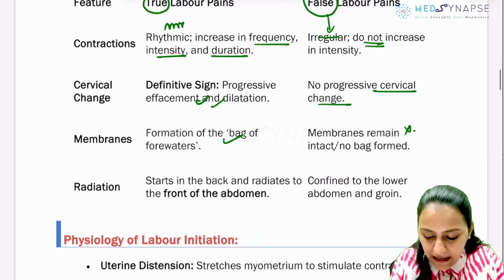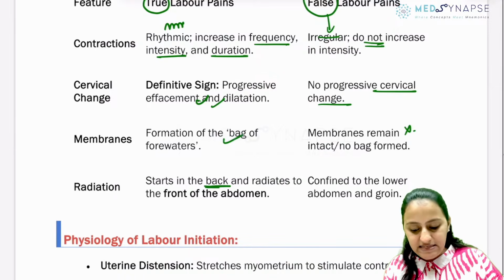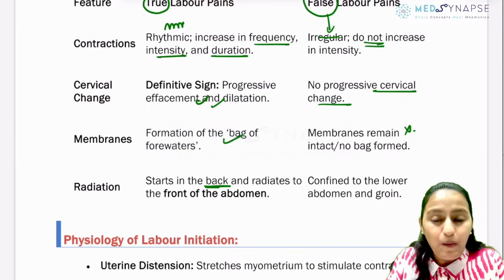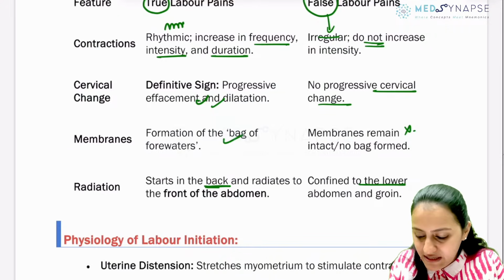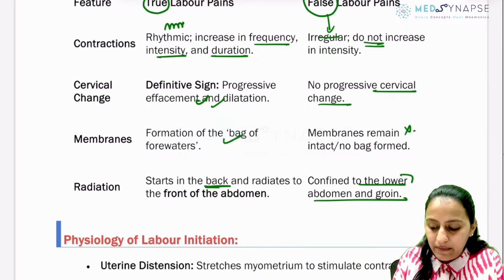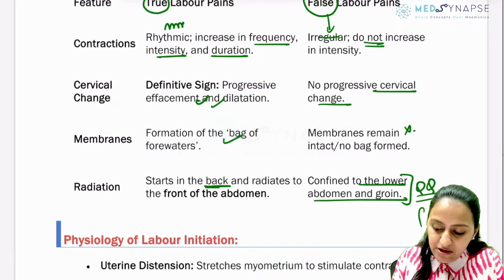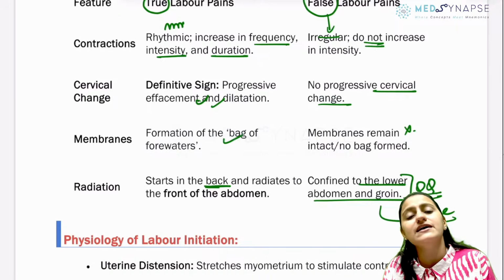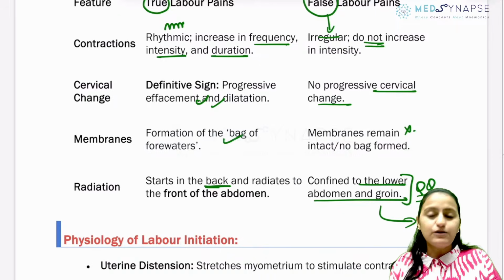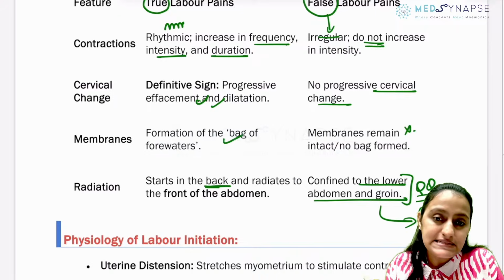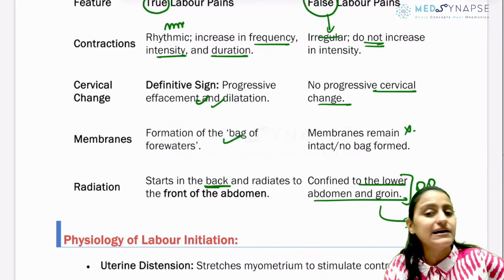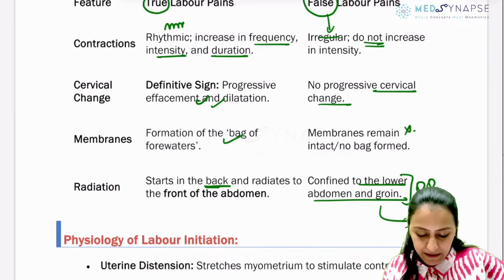And remember the pain. Here it starts in the back and radiates to the front of the abdomen, while the false labor pain is confined to the lower abdomen and groin. Right? So remember, this is suggestive of false labor pain, not true labor pain, a previously asked question. If the pain is in the lower abdomen and groin, it's a false labor pain. True labor pain, back mein start hoke, fir aage it radiates to the front of the abdomen.